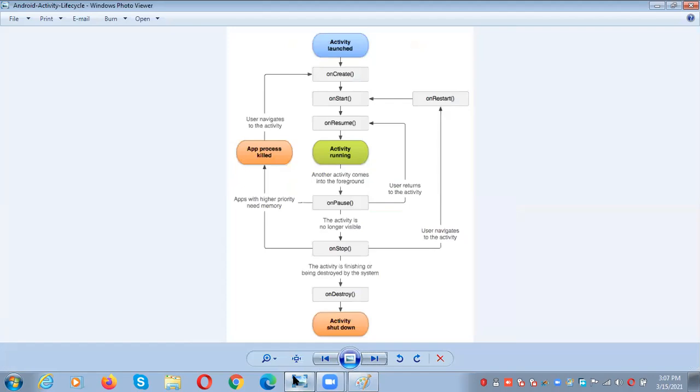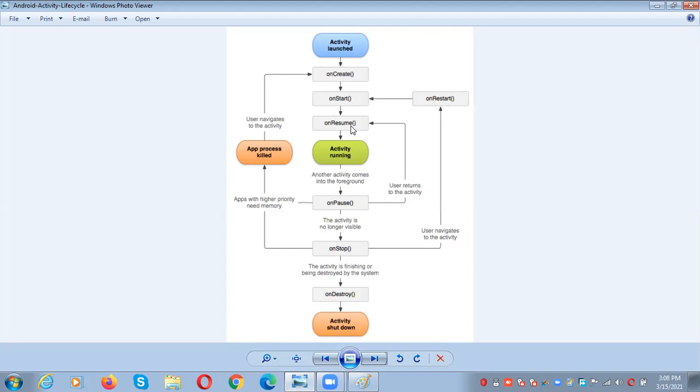So if you observe this particular life cycle, here we have a number of steps. Once the activity is launched, please follow the cursor. Once the activity is launched, it will call the onCreate hook. Once the onCreate hook is done, we go for onStart. What is onStart? By calling the onStart hook, it will initiate the activity. Once the activity is initiated, then what is onResume?